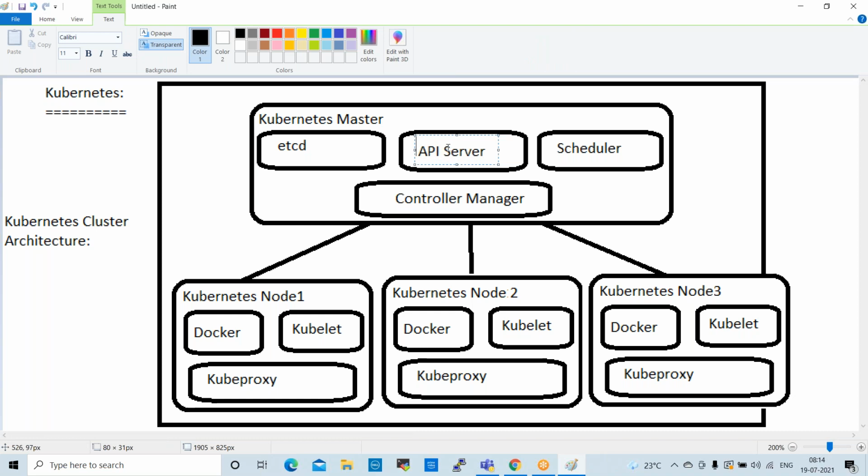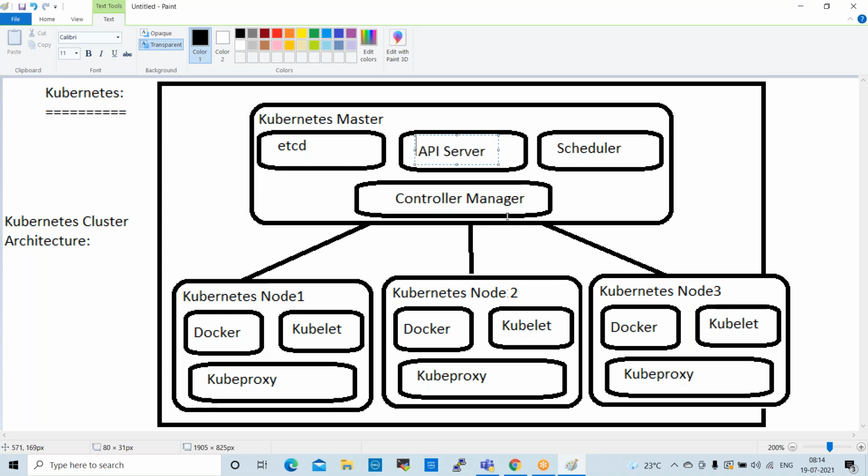From here, the API server will send it to the scheduler. What will the scheduler do? Whatever deployment is there will be equally distributed to the node servers. So deployments happen only on node servers. We don't deploy any applications on the master. We always deploy on node servers.